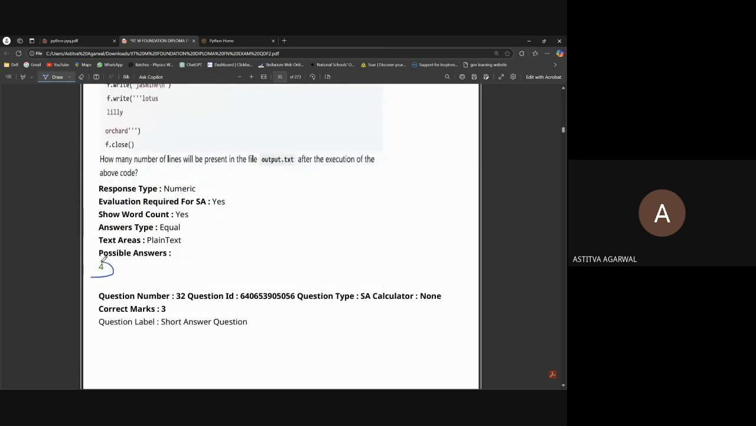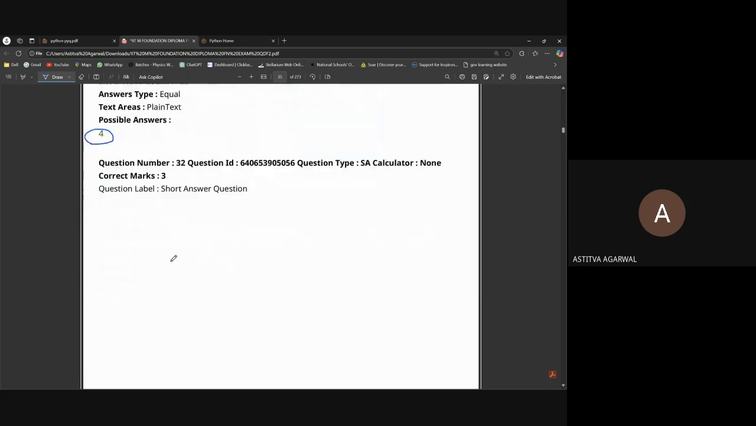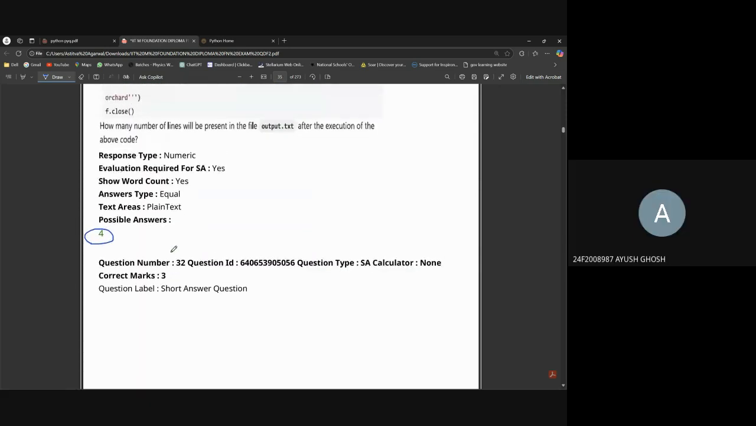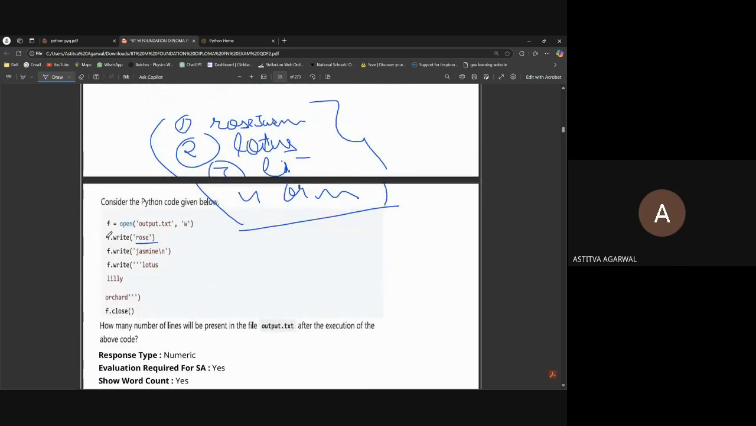So the answer is four. Could you explain why it is four? I just explained it. First, f.write will write rose. Then there's no backslash n at the end of rose, so the cursor will remain after e in the first line. Which cursor?